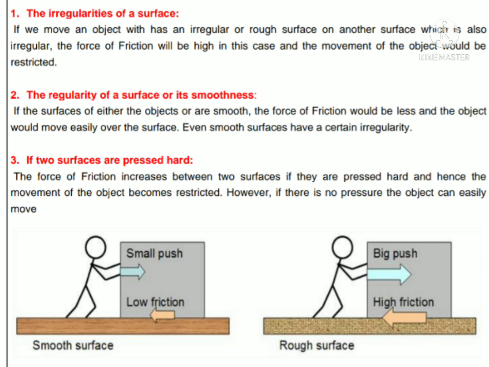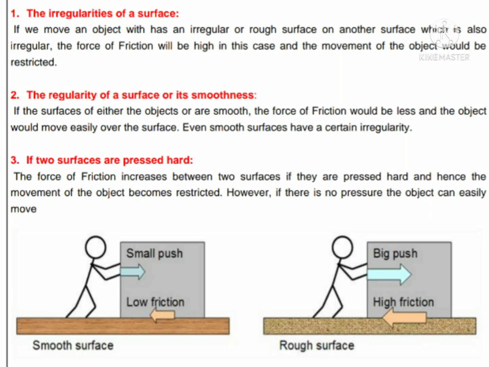Third one, if two surfaces are pressed hard, the force of friction increases between the two surfaces, and hence the movement of the object becomes restricted. However, if there is no pressure, the object can easily move.